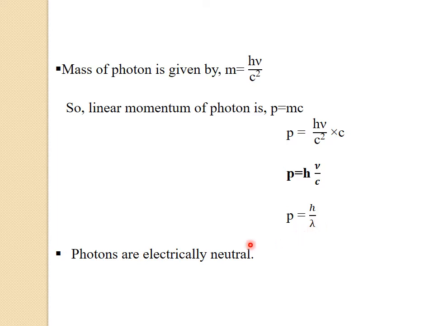Now let us see the last property, that is photons are electrically neutral. Means if photons are placed in electric and magnetic fields, they are unaffected by these fields. So photons are electrically neutral. So these are some of the important properties of photons.